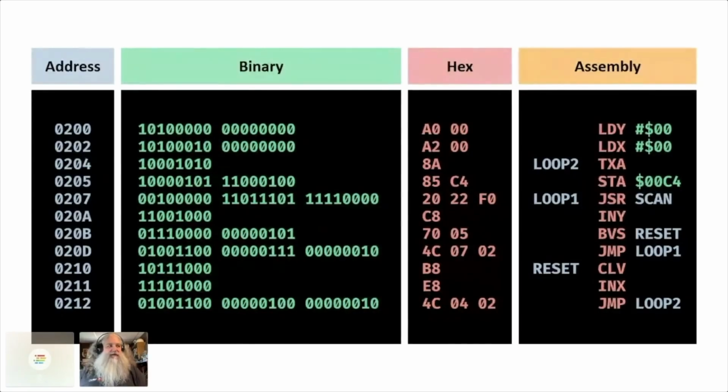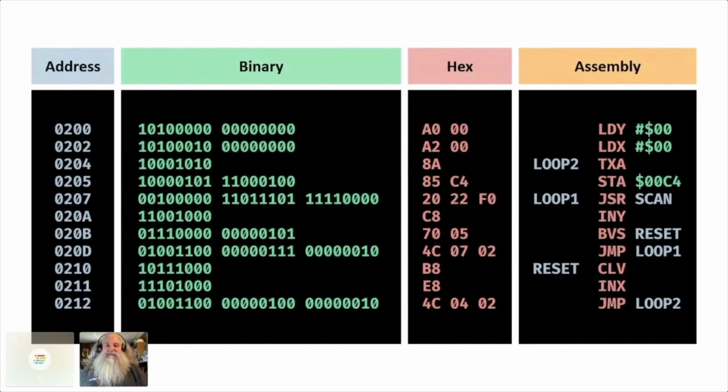What does that mean? But in assembly, you can write a little text document and use mnemonics, things that make it easy for humans to understand. So you can see LDY for load Y, and then 00 for the value 0. So load 0 into the Y register. And then the assembler would go through this code and turn it into byte for byte, this symbol means this hex code, and this symbol means this hex code. So there's a one-to-one correlation from the assembly to the machine code. And that was a great innovation.